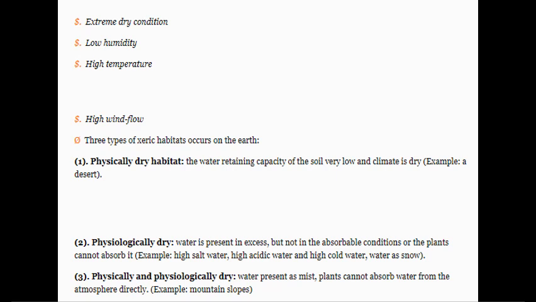Three types of xeric habitats occur on the earth. First one is the physically dry habitat. That means the water retaining capacity of the soil is very low and climate is dry.